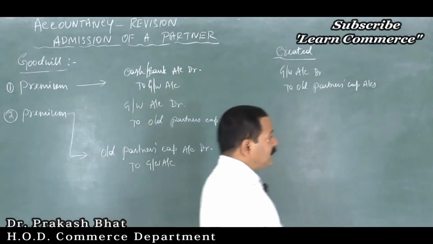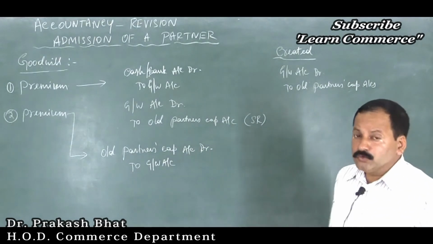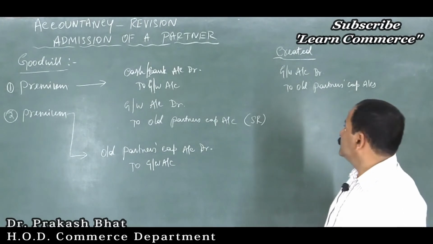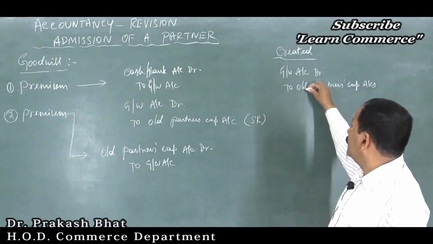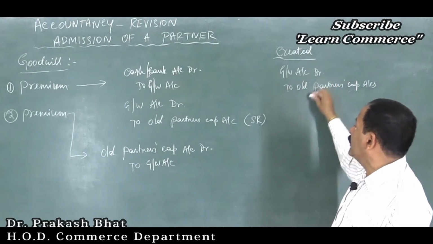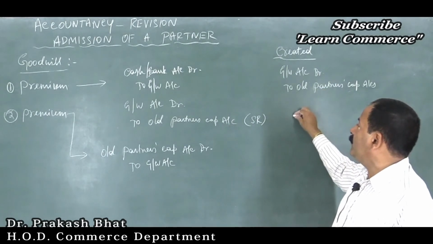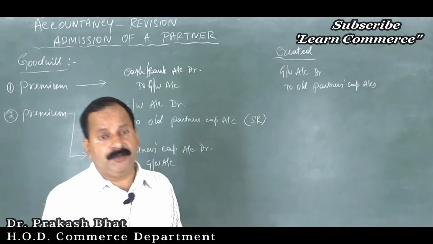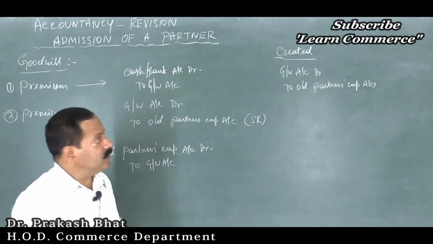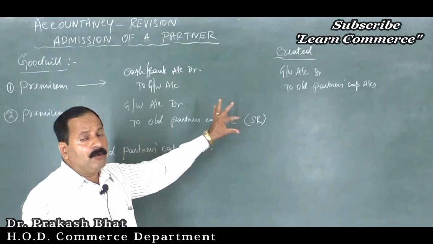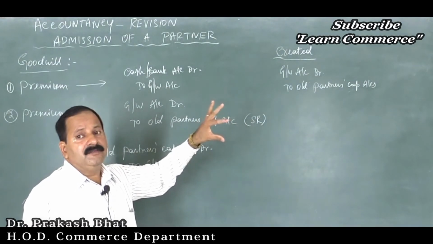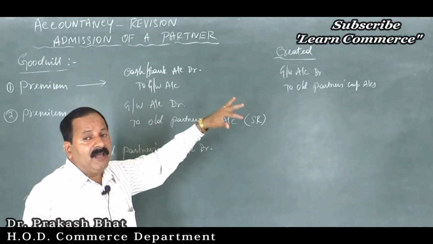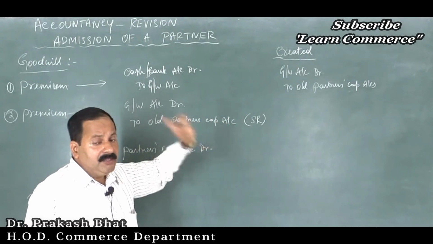And under the third method, goodwill will appear in the balance sheet because of the entry goodwill account debit to old partners' capital account. You are creating the goodwill account. You will make an entry on the debit side of the goodwill account. Correct. That's all you will do. So the goodwill account remains open. It will not get closed. So goodwill will appear in the closing balance sheet.